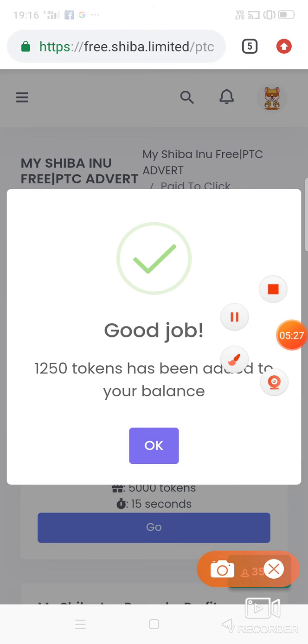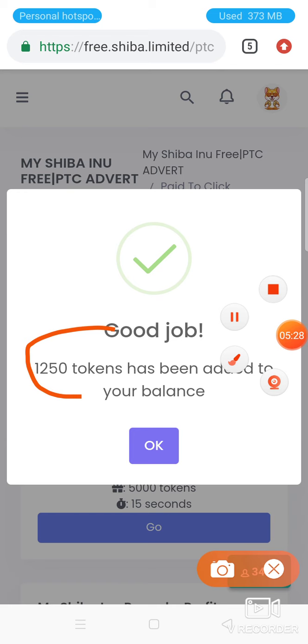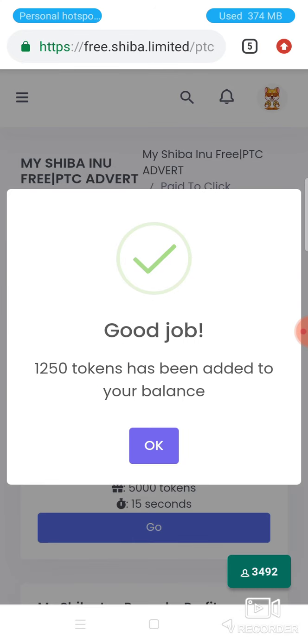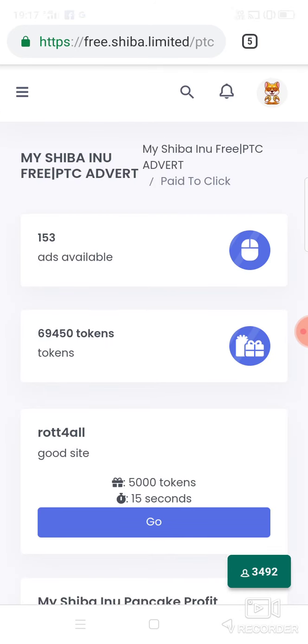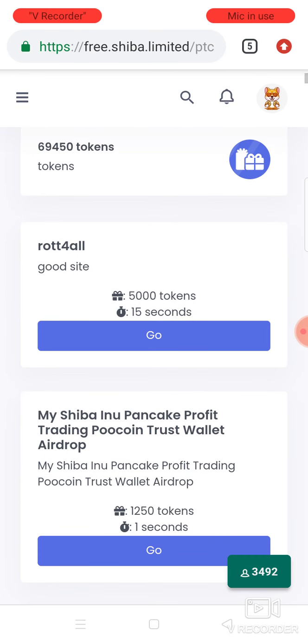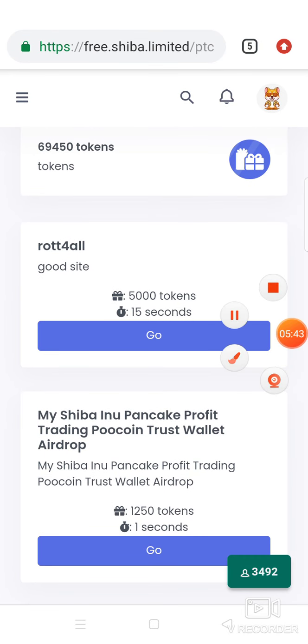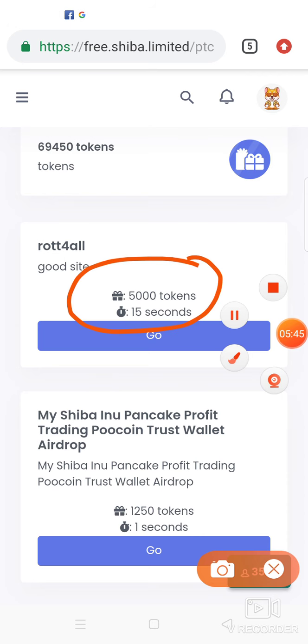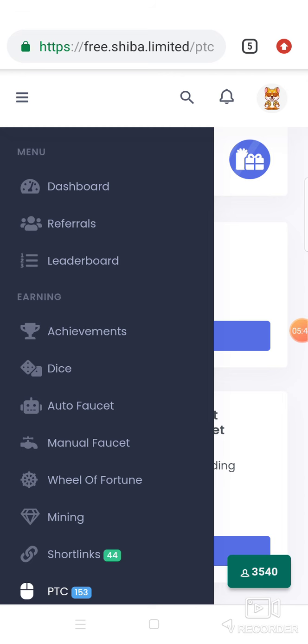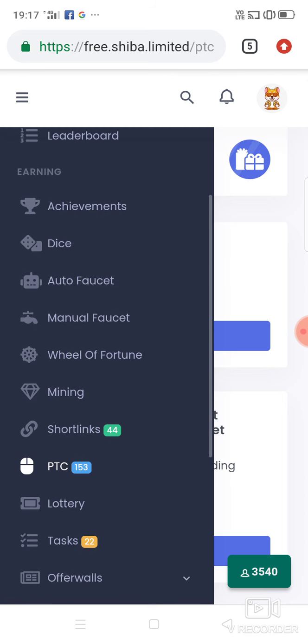You can see over here I have received 1,250 tokens, which is added in my main balance. This is how you can earn the tokens. Here I got one more token of 5,000. I will not claim this because the video will get too long. So let's proceed to another way.